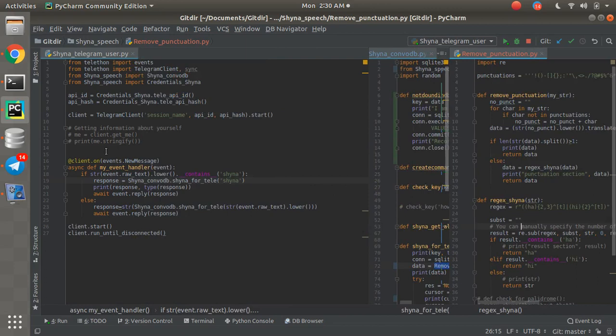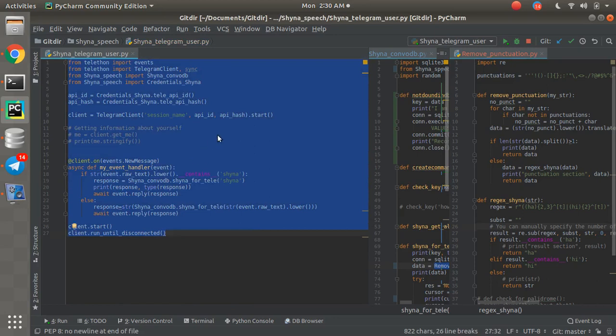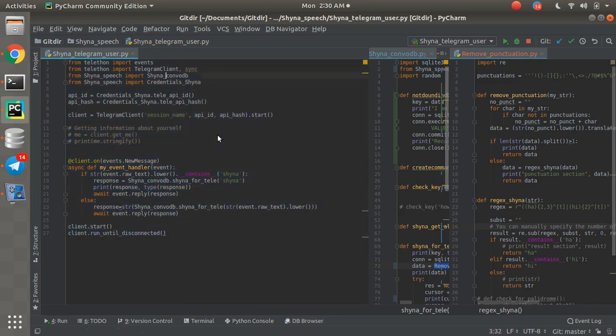back to this file. This file is basically how we are interacting with Telegram. This is the client, how we have created the client, and we are dealing with them. So we have events, we have Telegram clients. This is a ConvoDB that I've imported, and credentials. So I created a file, as I've told you previously, that it's better to create a file and then use the API ID and API hash ID and store it there. That credentials file contains everything from me, like Facebook logins, Gmail login, Twitter login, everything, to get the data easily, and I don't have to show the password and the email address or anything like that.